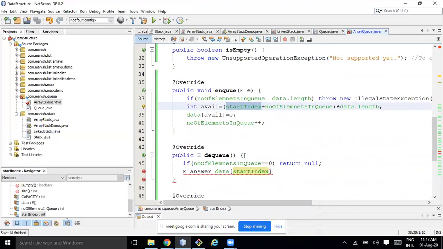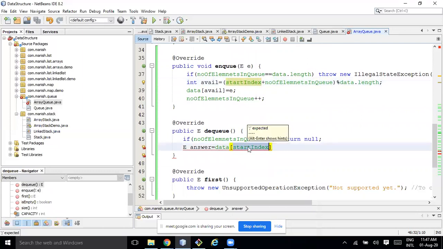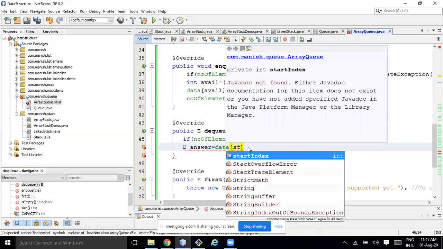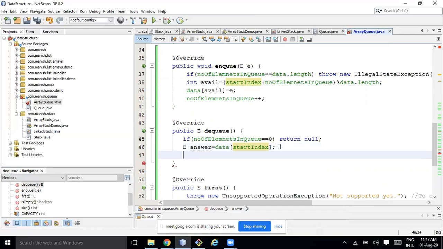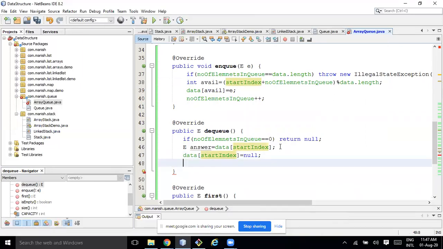Okay, so here start index. What next? I'll make whatever data was there at the start index point to null. I'll empty it, and then what we can do, we can change the start pointer, right?